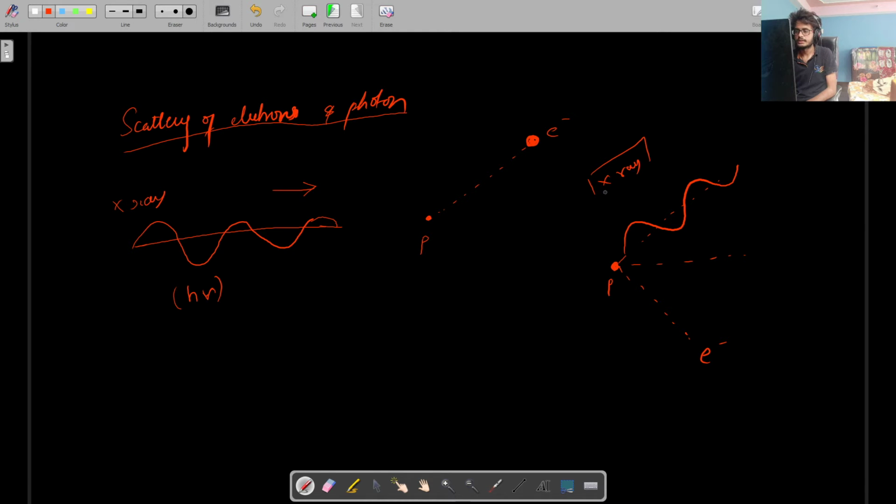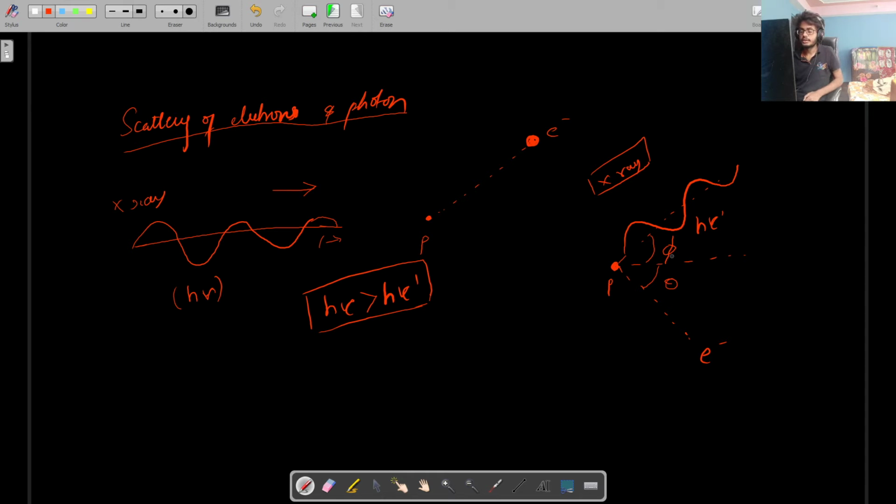This phenomenon is known as the Compton effect. The X-ray will give some amount of its energy to the electron. So the electron will gain energy, and the photon or X-ray will lose energy, so it will have energy h nu dash. Now h nu is always greater than h nu dash. The electron gets scattered by an angle theta, and the photon gets scattered by an angle phi.